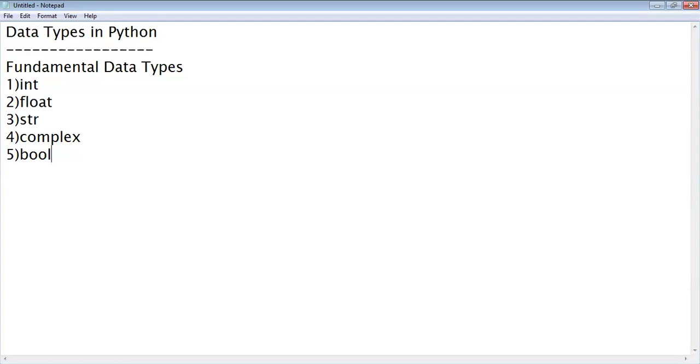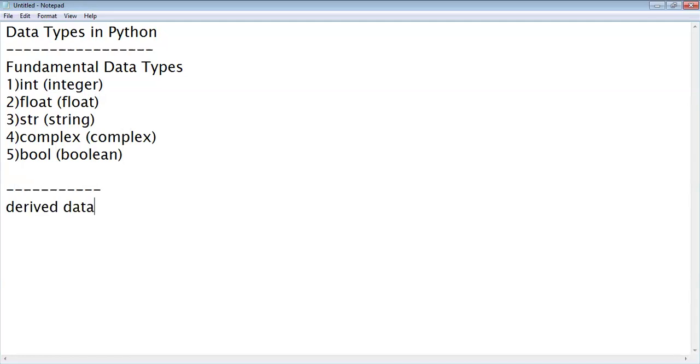Then Python supports 5 fundamental data types. Those are int, float. Actually, this we will call as integer type. Integer. This is float. This is string and complex. And this is Boolean. Okay. Apart from these 5 data types, we have derived data types. Those are